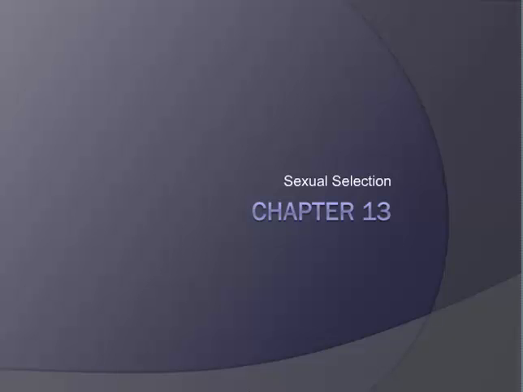Our last topic then in Chapter 13 is looking at a special case called sexual selection, looking at the case where the process of mating, how males and females interact within a species, may have a direct impact on their evolution, or which alleles are being passed on from one generation to the next.